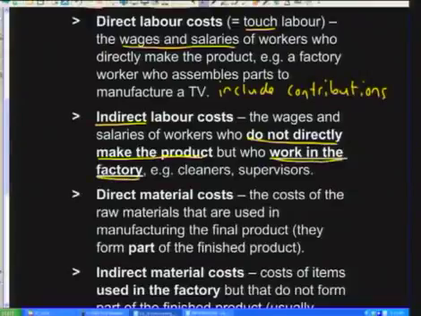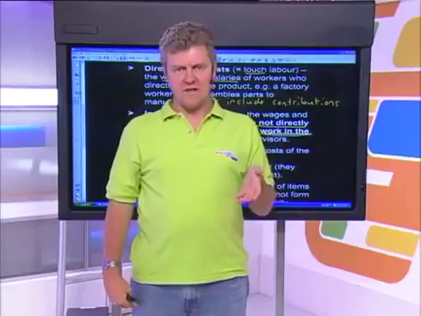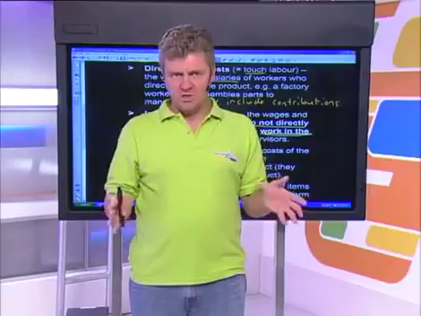So this is going to be a worker who works in the factory every day, but he or she does not make the physical product, but they're working in the factory. A good example of that will be a cleaner in the factory. That person has to ensure that the work surfaces are clean and that everybody can do their jobs.